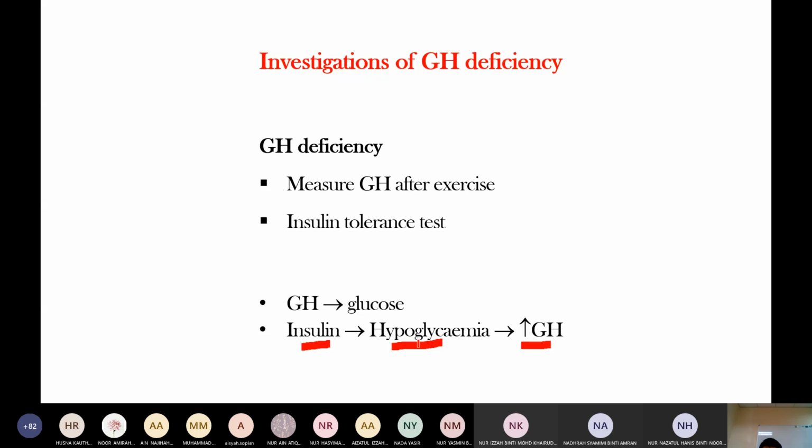So insulin causes hypoglycemia. When we give insulin to the patient, supposedly when there is insulin, there is hypoglycemia, and it leads to excess growth hormone production. But still growth hormone is deficient. It means that this patient has growth hormone deficiency. And after exercise there should be excess growth hormone, but this patient still has reduced growth hormone. It means that this patient has growth hormone deficiency.